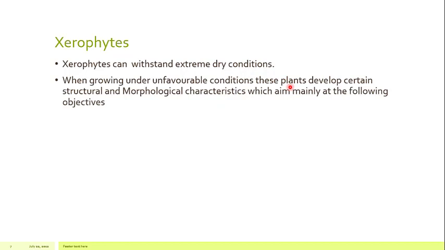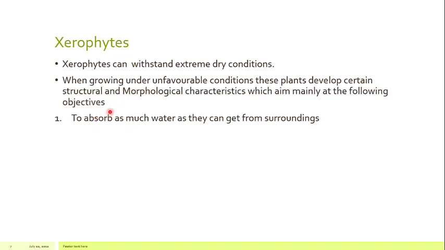Because of the adaptations, because of certain characteristics which are structural, morphological, anatomical and physiological adaptations, which aim mainly at the following objectives. So what do the plants do? They have adapted themselves according to the conditions, and those adaptations are structural. They are also morphological adaptations, along with the anatomical adaptations as well. So as far as the adaptations are concerned, they are structural, morphological and anatomical. And why are these adaptations carried out?